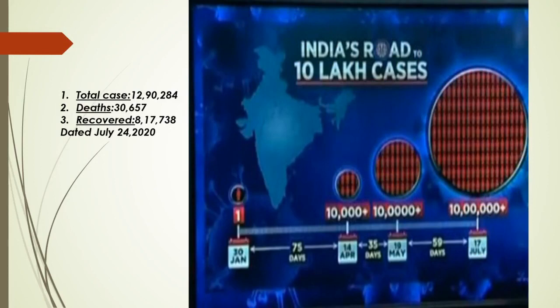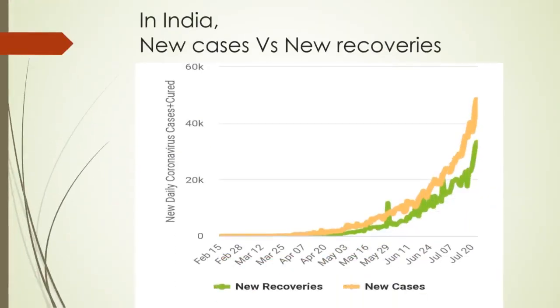And according to the stats on the left side, if you compare the total cases and recovered, you can tell that the recovery rate is above 50%. Now seeing this graph, India new cases versus new recoveries, you can see that the recoveries bar is touching the new cases, which we can tell means that the recoveries are at a higher percentage.